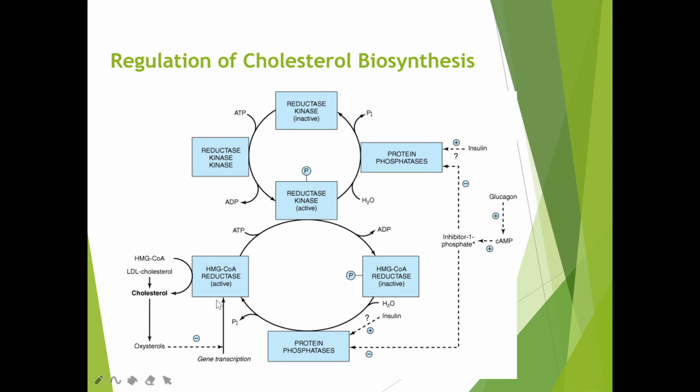This HMG CoA reductase exists in two forms: an active form and an inactive form. The phosphorylated form is the inactive form, and the dephosphorylated form is the active form. Phosphorylation occurs only in the presence of a kinase enzyme. Any kinase enzyme can phosphorylate whatever enzyme comes near it, in the presence of ATP, which is converted into ADP.